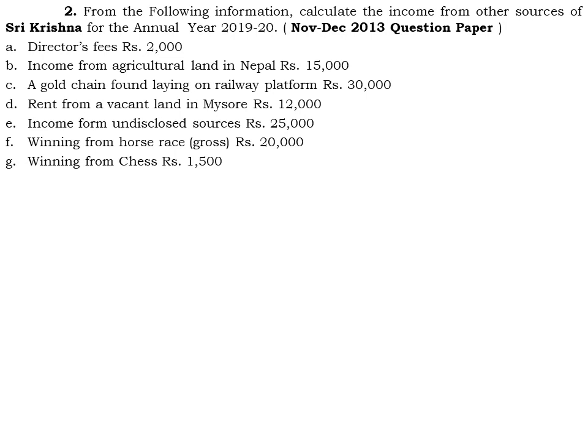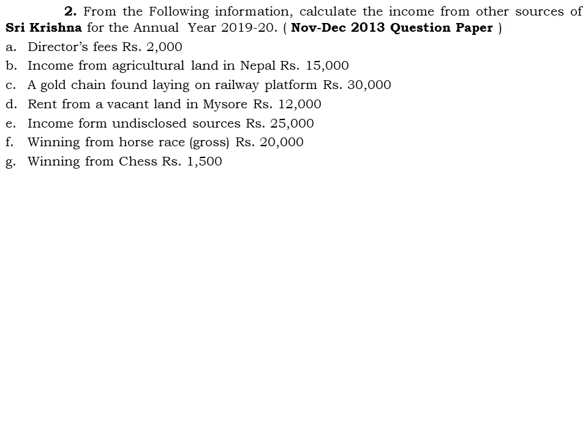So I think Mr. Krishna has a land which he has given on rent to someone. From that activity he has received 12,000 rupees of rent, and again it is fully taxable. Next one, income from undisclosed sources, rupees 25,000. Again, undisclosed sources might be cash credit or income from undisclosed investment or income from undisclosed business. Okay, it is fully taxable.